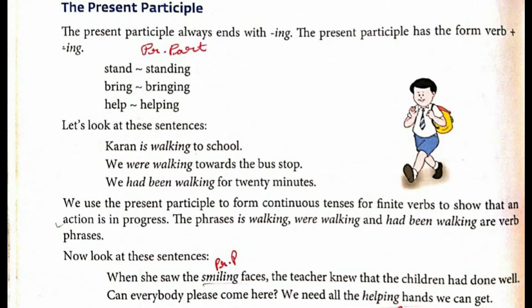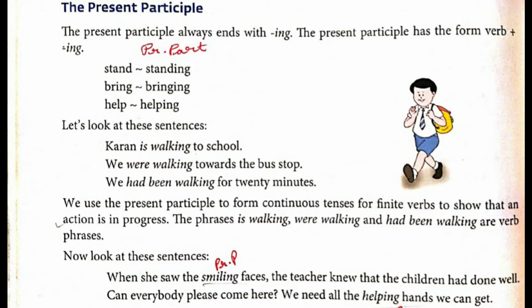On the top you can write present participle, so that it will be easy, above standing, not above stand. Stand is the base form, that is V1. So the answer of stand would be standing. Bring, bringing. Help, helping. So standing, bringing, helping. What are they? Present participle.